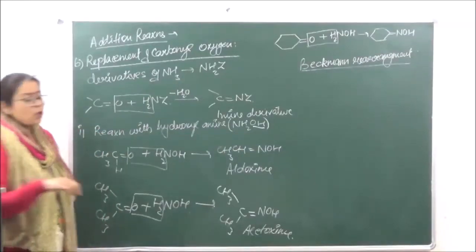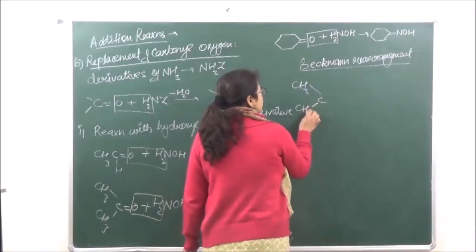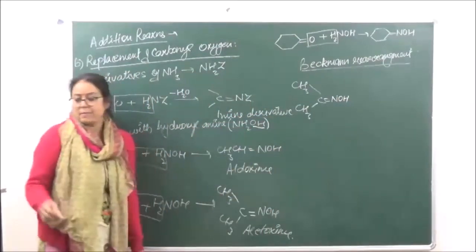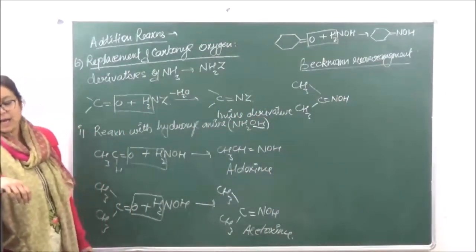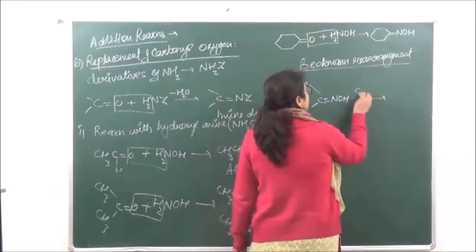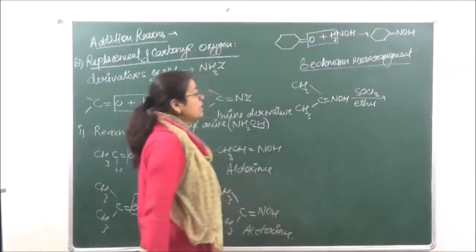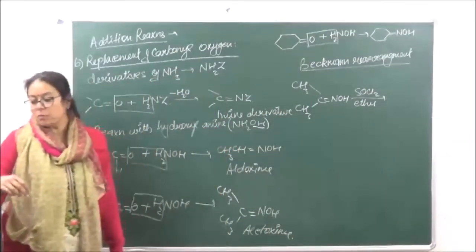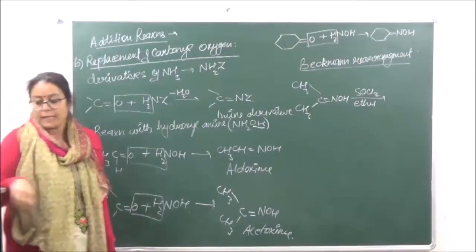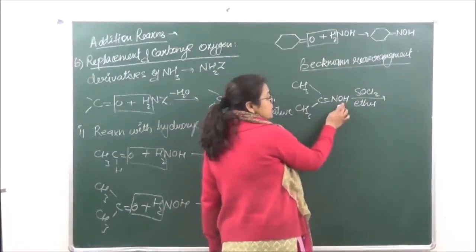So if you are taking acetoxime, acetoxime is going to be CH3-C-CH3 double bond NOH. We are reacting this with thionyl chloride, SOCl2. The reaction takes place in presence of an ether, and there is going to be a rearrangement of this molecule, where the OH attacks at this carbon atom, and CH3 goes over here.